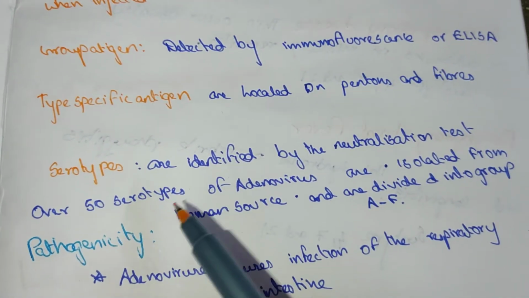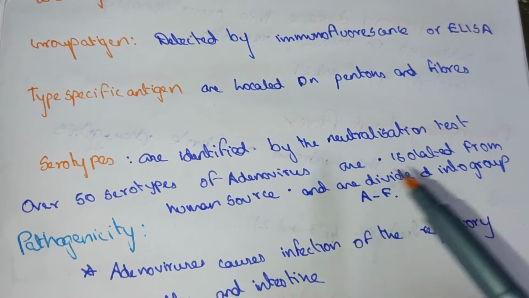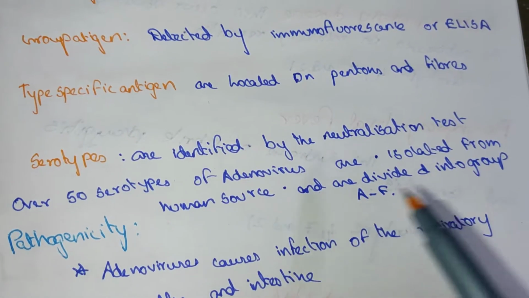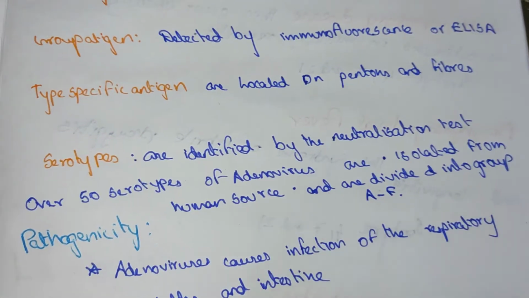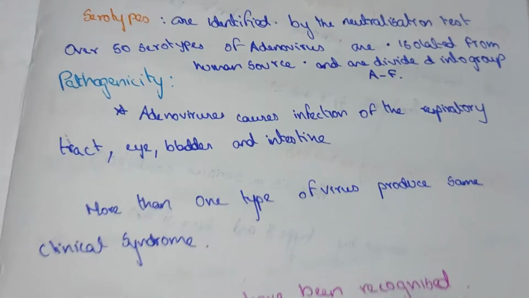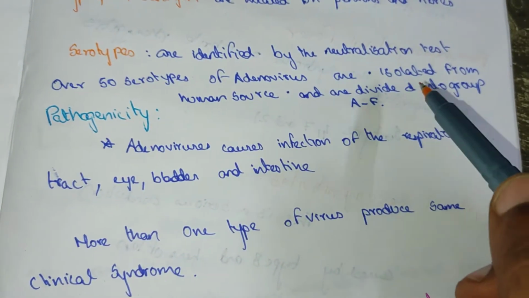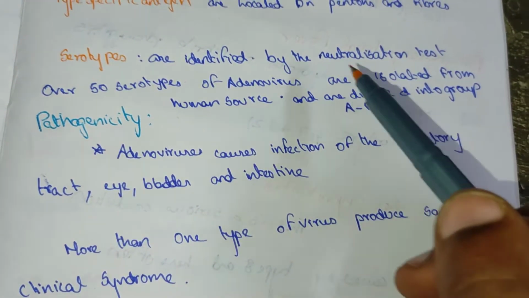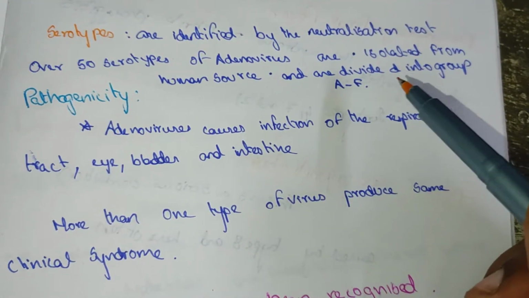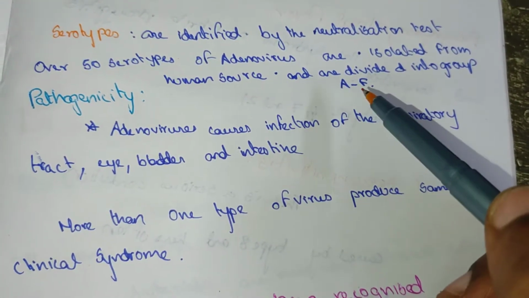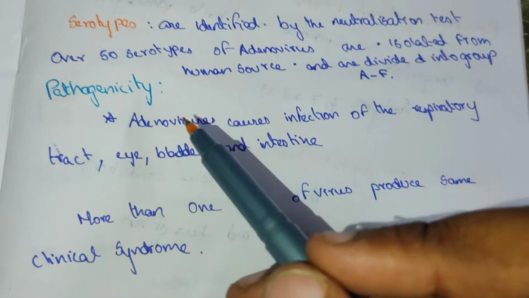Over 50 serotypes of adenoviruses have been isolated from human sources, and they are divided into groups A to F.